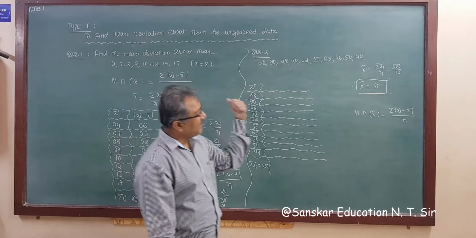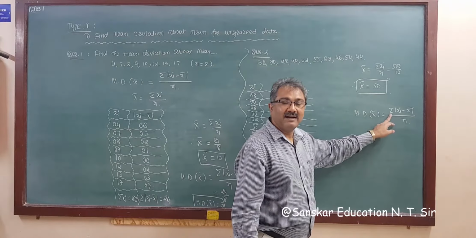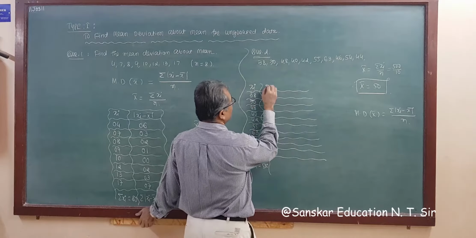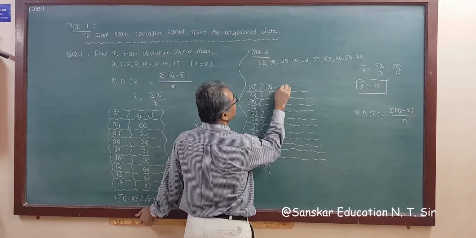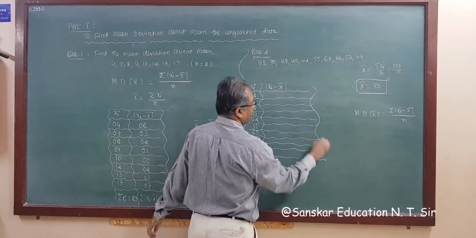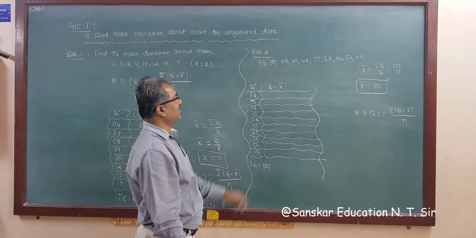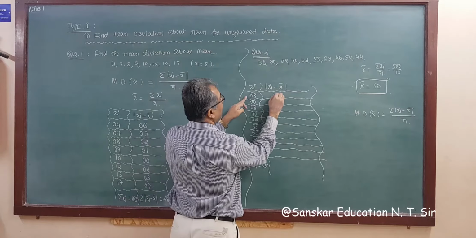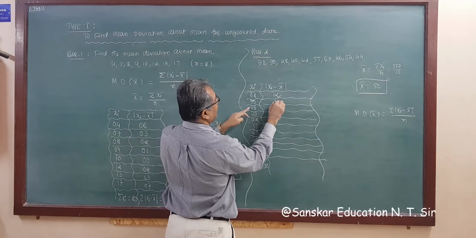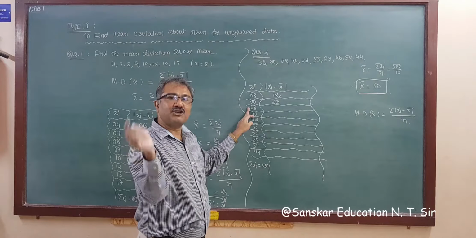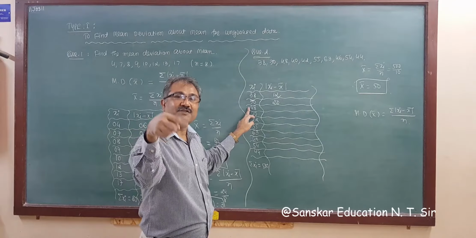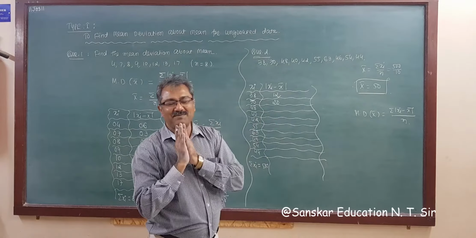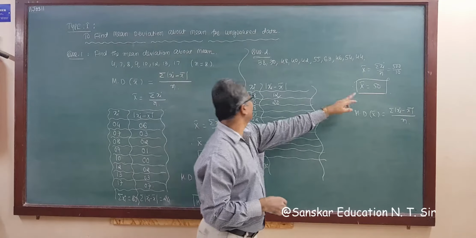So now what you require is the modulus value, the absolute value, of xi minus x bar. So 38 and 50, the difference is 12. 70, that is 20. Sorry, our mean is 50.